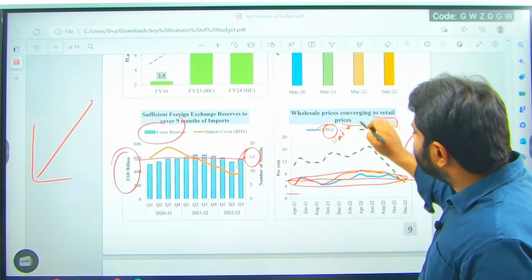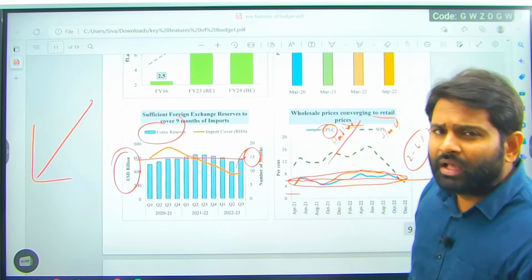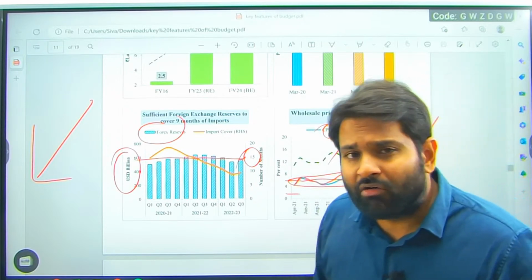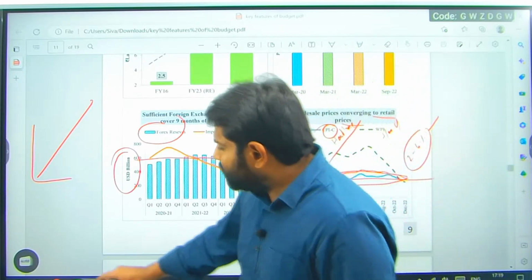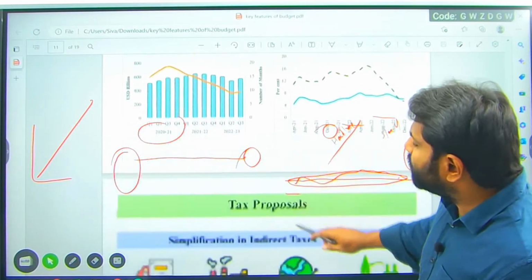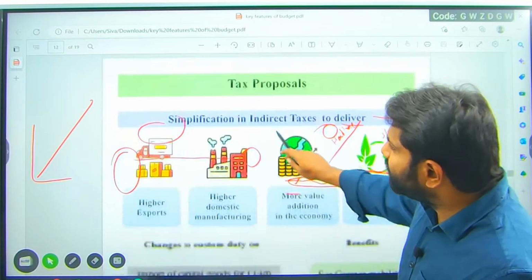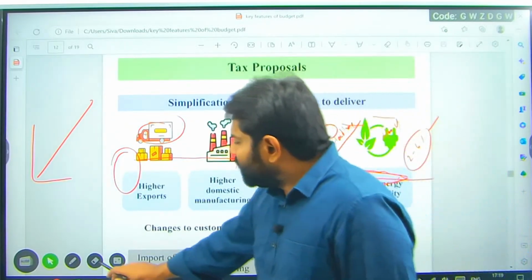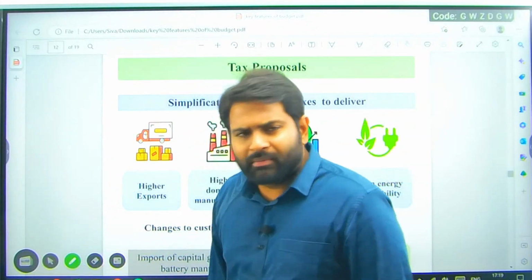When we use the word headline before any particular macroeconomic parameter, remember that it is a parameter which is used by the government to target, or to utilize for government policy making. So those numbers had to be repeated because you need to remember them for sure. If I repeat them again during my regular course curriculum, you will remember them for sure.